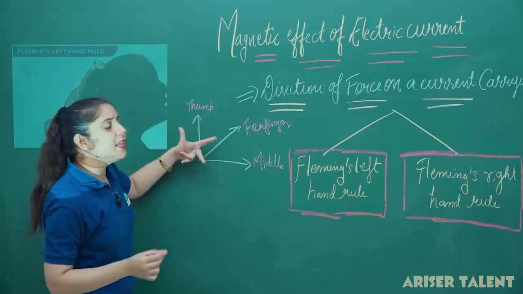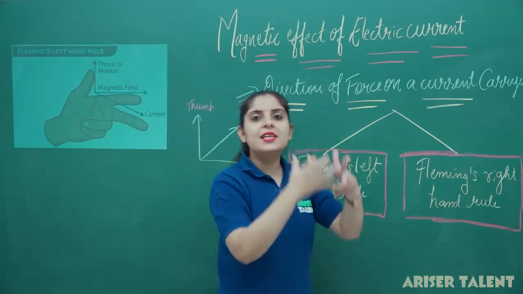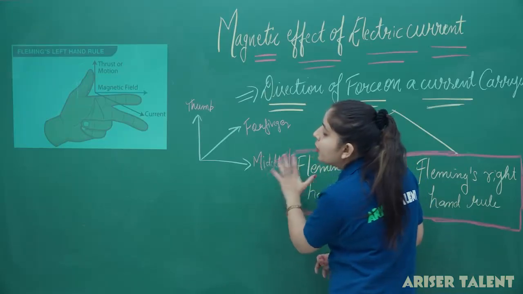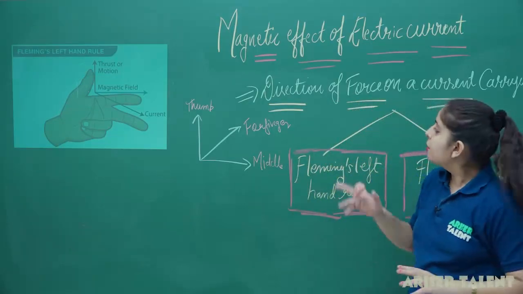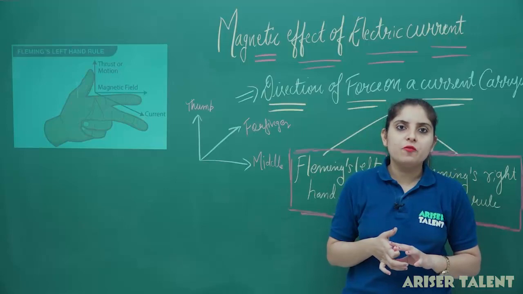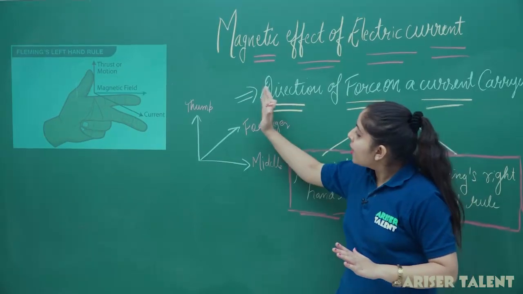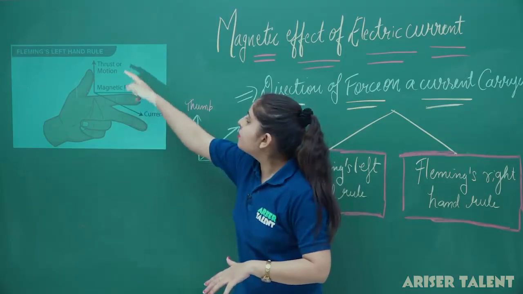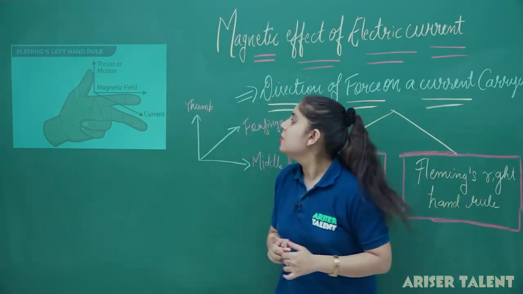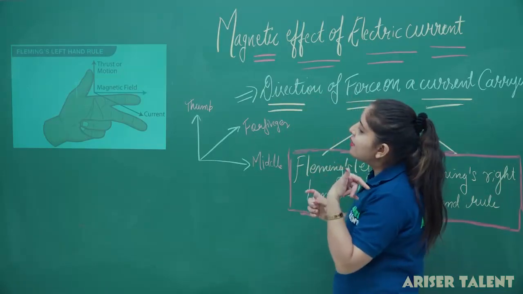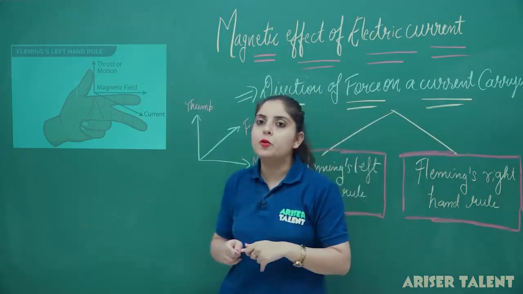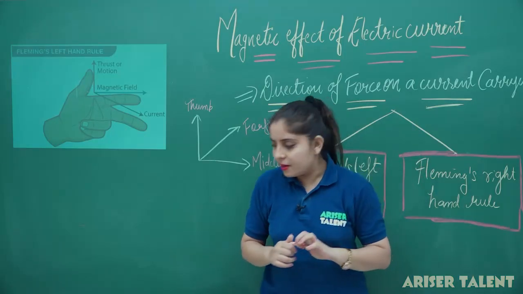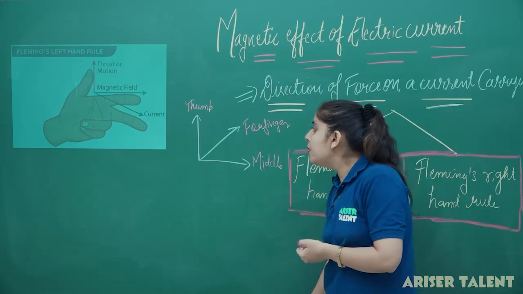Now I am stretching the fingers of the left hand in such a way that the middle finger is going to give you the direction of the current, the forefinger will give you the direction of field, and the thumb will give you the direction of the motion. It means it will give you the direction of the force. Here thrust or motion is actually a force. So we are stretching the fingers like this. According to Fleming's left hand rule, you can determine the direction of the force on a current carrying conductor. Now what is the shortcut form to learn this formula?